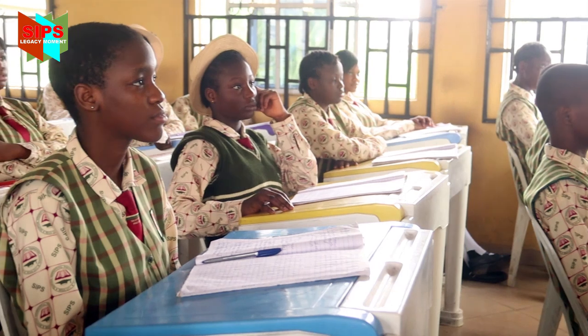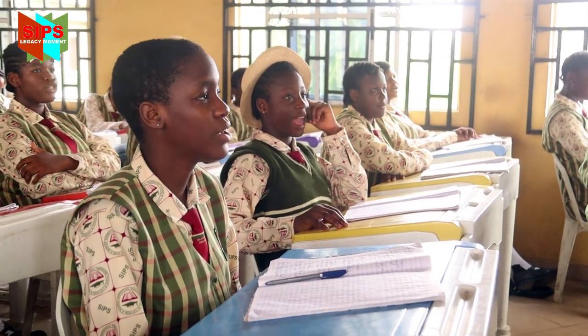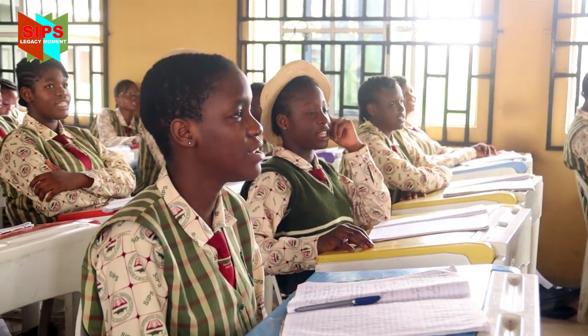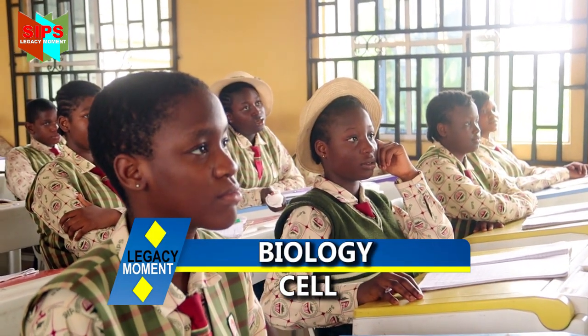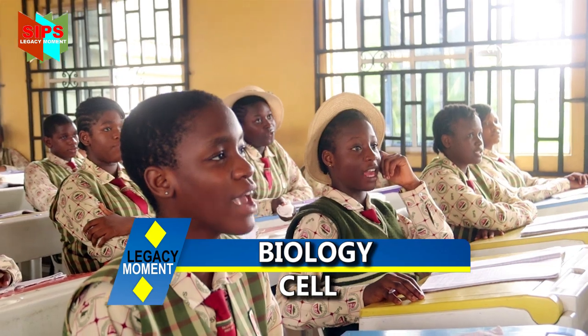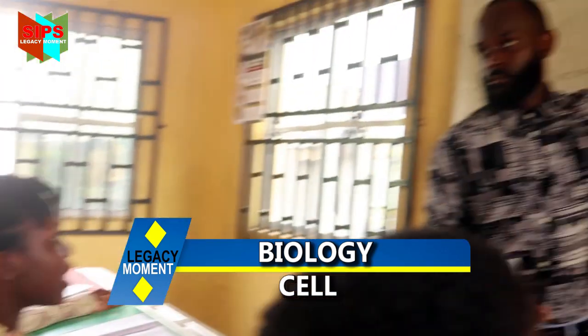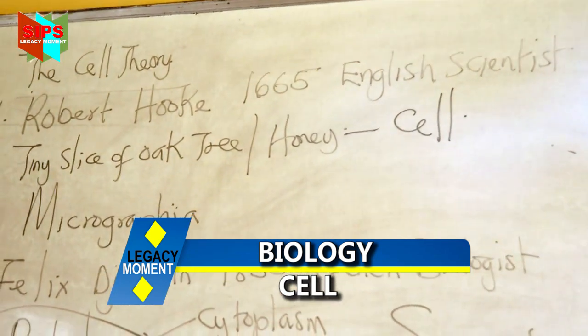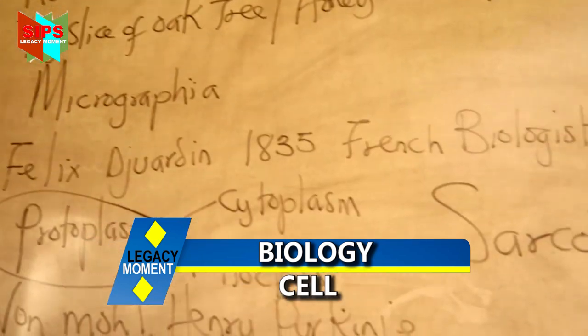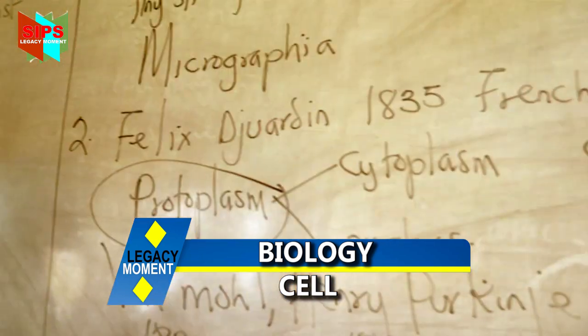So, class, who is the father of the cell theory? Robert Hooke. What year? 1665. Who was he? An English scientist. He wrote a book called Micrographia. Now, what did he discover? The tiny cells of oak tree cork. Who was the next scientist? Félix Dujardin. What year? 1835. Who was he? French biologist. Now, what did he discover?